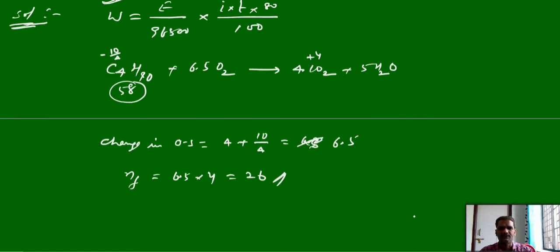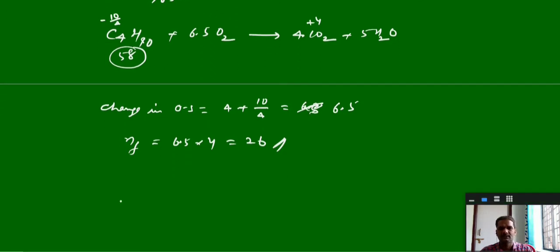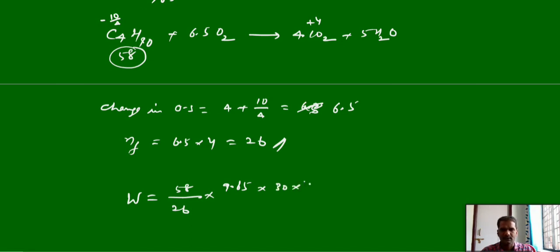If you substitute these values in that formula, W, the mass of the butane required, is equivalent weight, mass 58 by N factor 26, I the current is given 9.65 amperes, the time is 30 minutes, so 30 into 60, by 96,500 and current efficiency 80%, so 0.8 or 80 by 100.